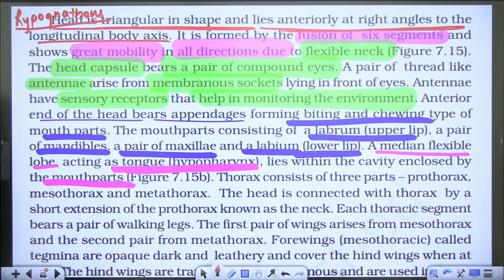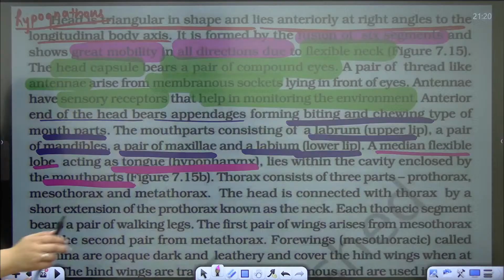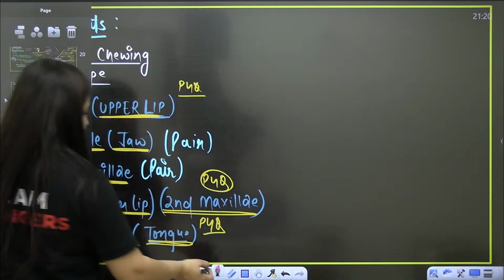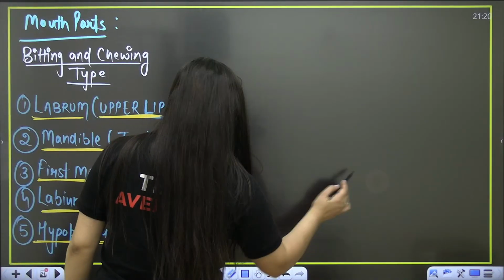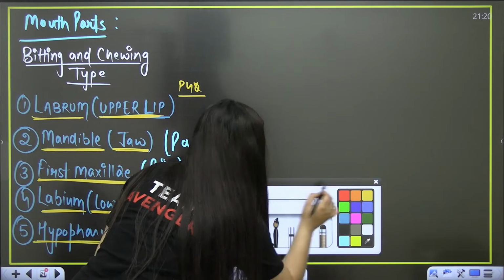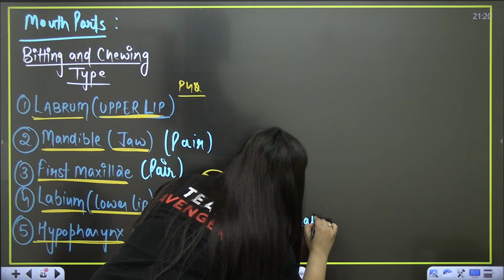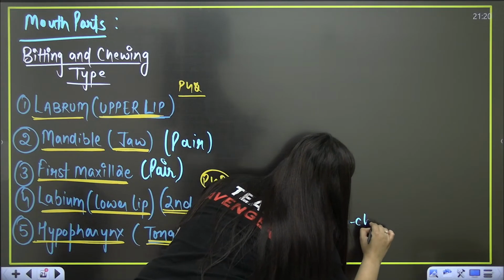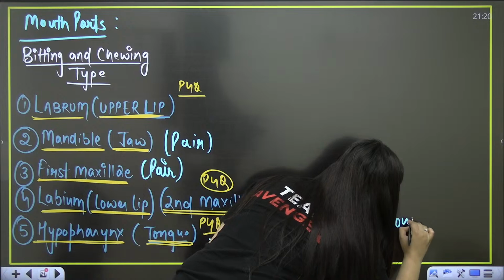So what is this hypopharynx? It's a small, non-chitinous structure, right?